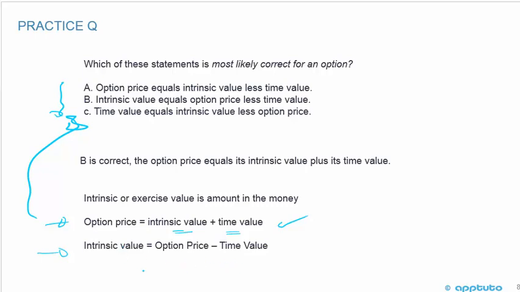I've just moved the time value over to the left-hand side, and you can see that matches up with B, that intrinsic value equals the option price less the time value. So B is correct. If you see A, option price, no, it's not less the time value, it should be plus. So that's wrong. And time value equals intrinsic value less option price. No, time value would equal the option price less the intrinsic value. Okay, so we can see C is wrong.